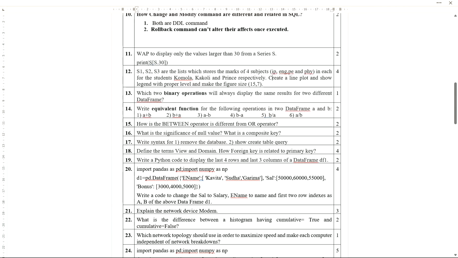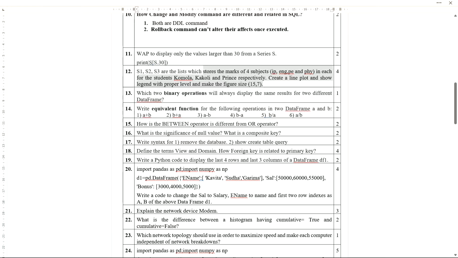Create a line plot and show the legend. We need to display the legend also with proper labels. Labels should be proper, which means we should mention the name. And make the figure size 15,7. Okay, so let's see how to solve this question.